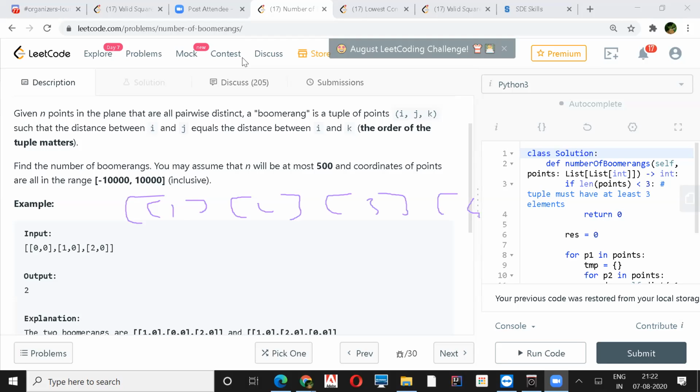You are saying that for the first loop, you start from here, and the inner loop will start still from here and keep going for each and every one, right? So the distance of this one with each and every point, correct? Right. And then you move this pointer and start again from this point, and do it again for that. Okay.